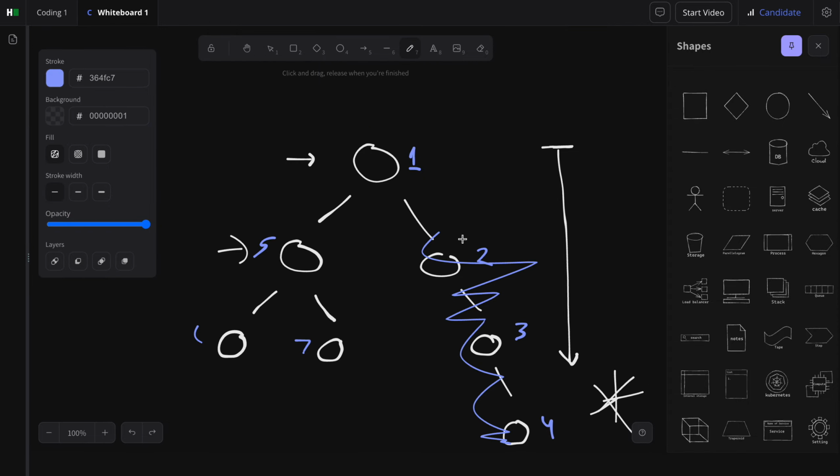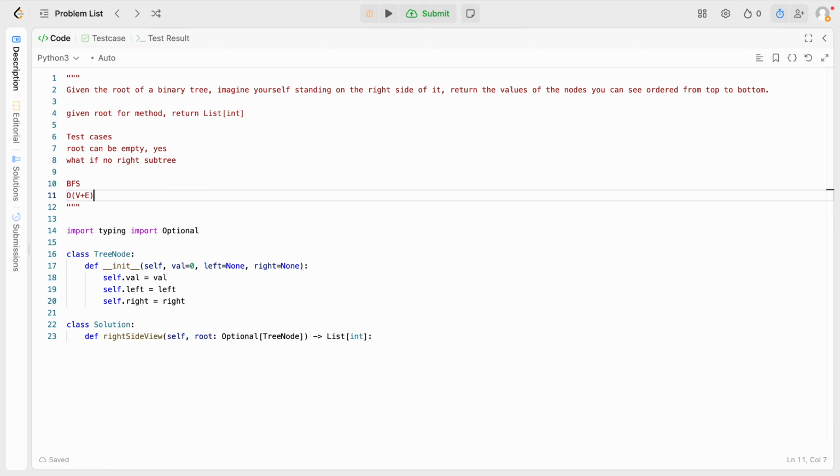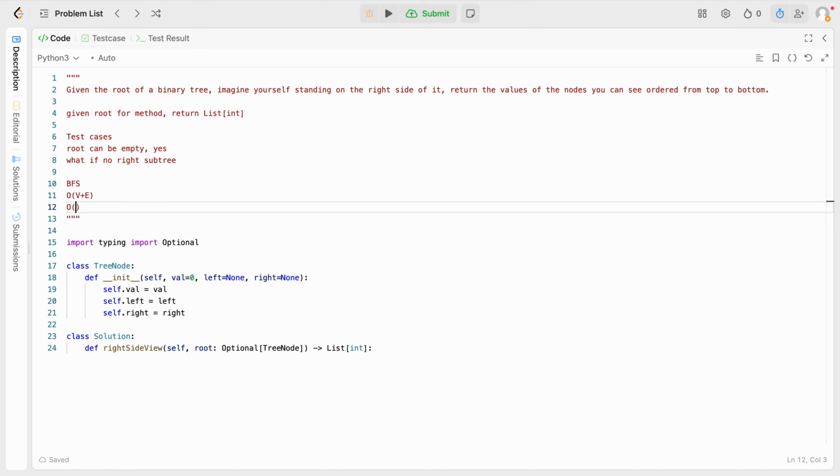All right. And space complexity, I guess it's also vertices plus edges. I think that's also something to consider because we're going to be keeping track of it in a queue, and worst case, it can be this, I believe.